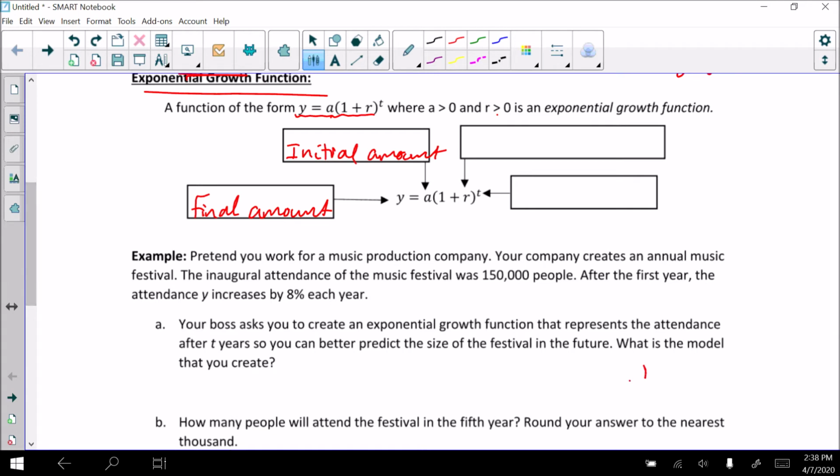Okay, R represents our rate of growth. So that would be our interest rate. The important thing about this is that we have to write this as a decimal in our equation. If we don't write it as a decimal, everything's going to be messed up. And T represents time. How much time? And those are always going to represent those things. That never changes.